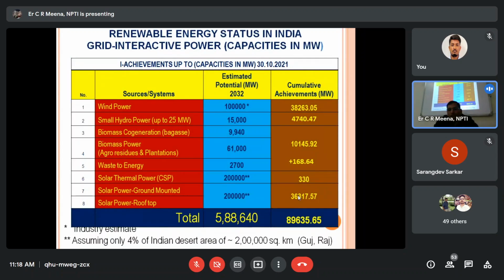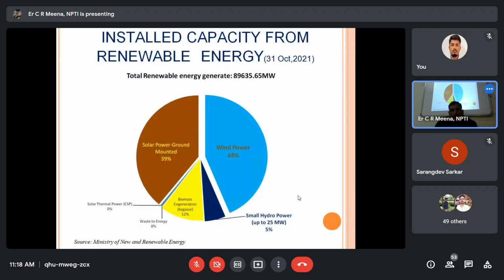Because I have not focused on because this program, this topic already covered, I think, initially. So that's why I'm not focused on that, not updated this one. So renewable energy capacity like that, solar ground mounted system 39% total इसका शेयर का, और wind का इतना है, biogas का इतना है, small hydro 5%.